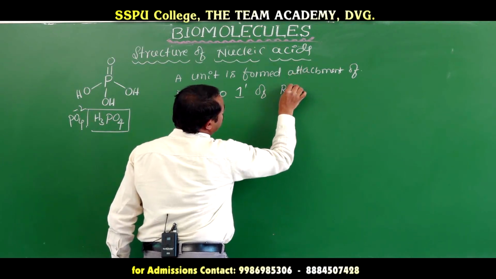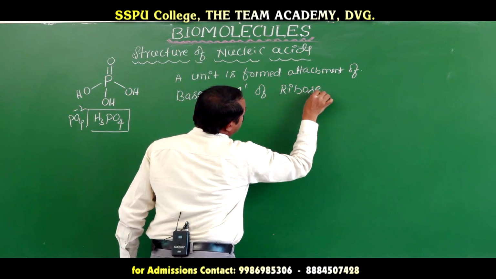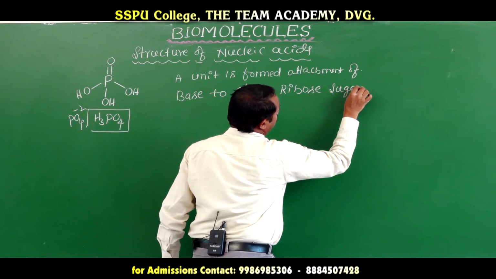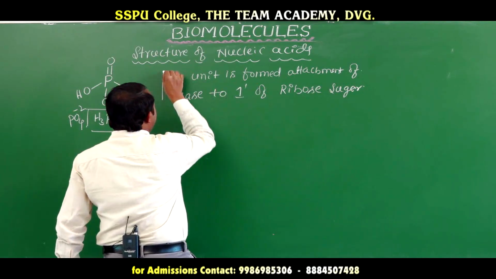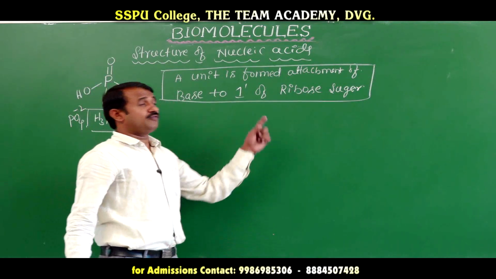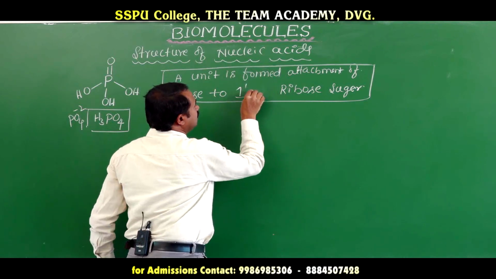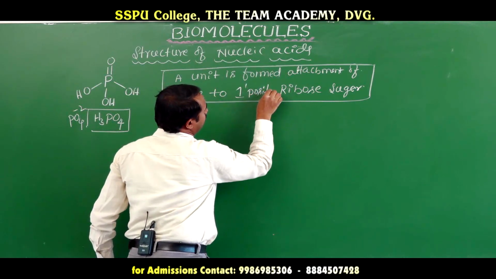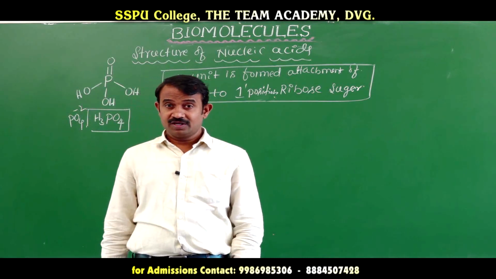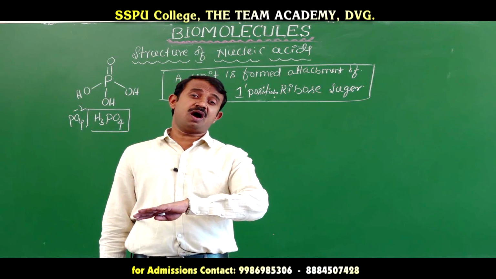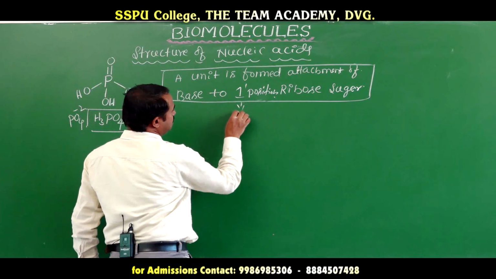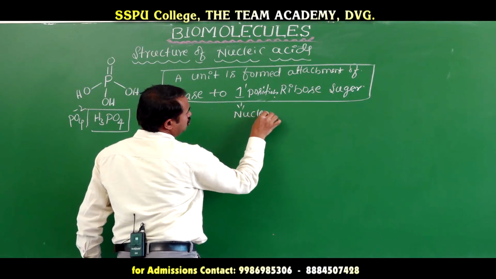Okay, the base attached to the first position of ribose or deoxyribose sugar is called nucleoside. The first position of the sugar moiety, whether it may be ribose sugar or deoxyribose sugar, is called nucleoside.